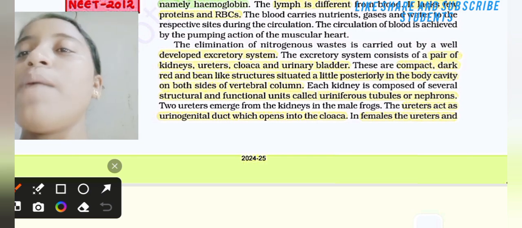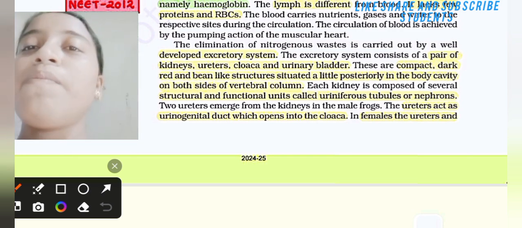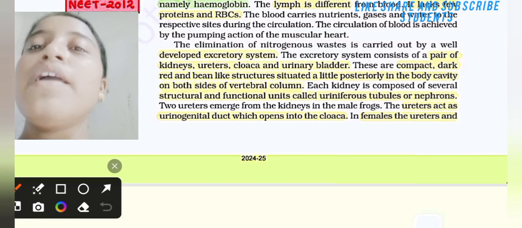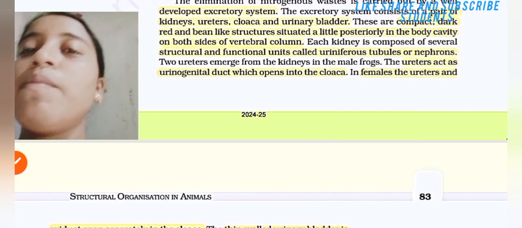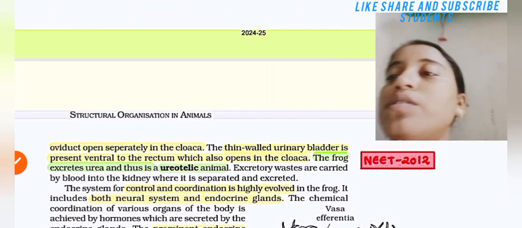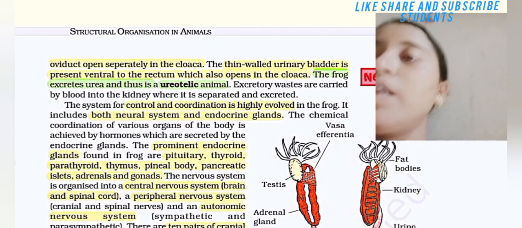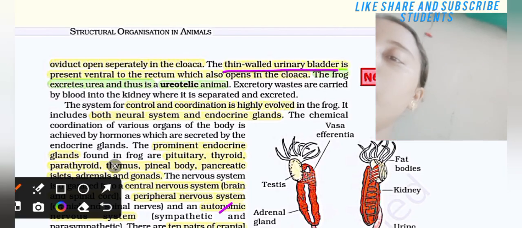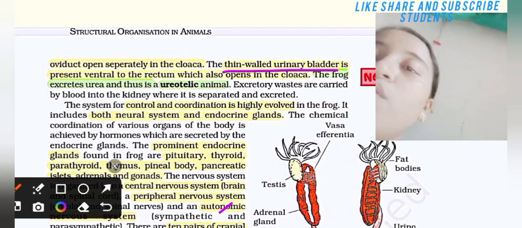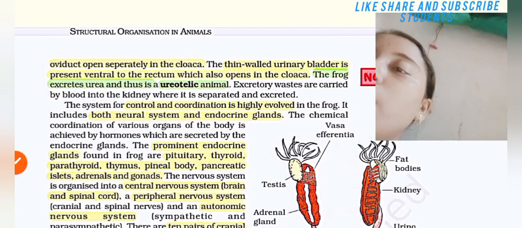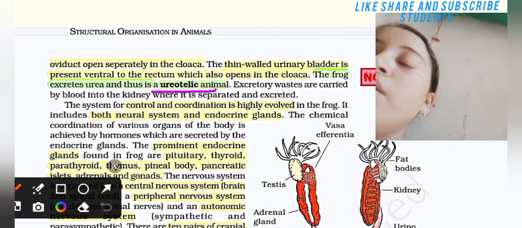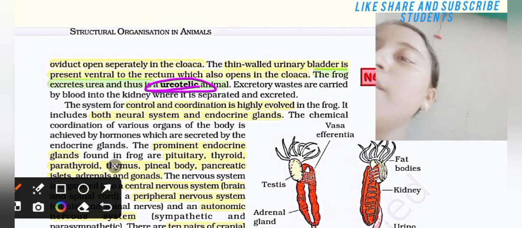Two ureters emerge from the kidneys. In male frogs, the ureter acts as a urinogenital duct which opens into the cloaca. In female frogs, the ureter and the oviduct open separately into the cloaca. The thin-walled urinary bladder is present ventral to the rectum, and it also opens into the cloaca. The frog excretes urea and thus is ureotelic.